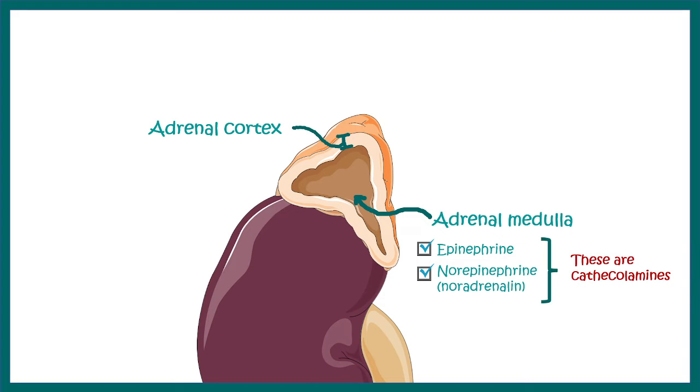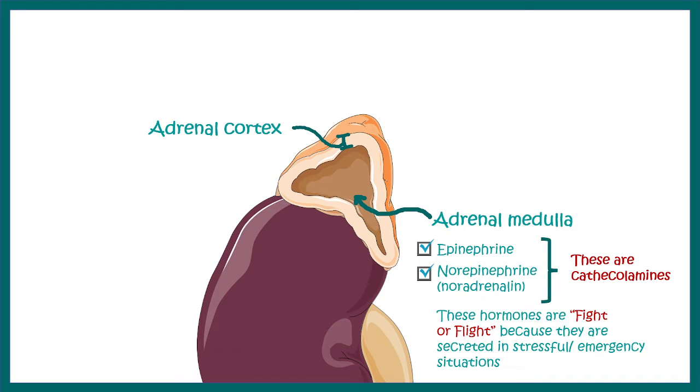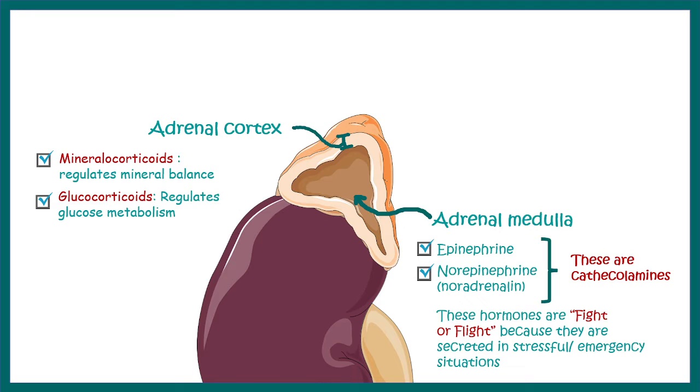Both these hormones are catecholamines. That means they are derived from amino acids, and they are actually derived from tyrosine. These hormones are responsible for the fight or flight response, and they are really important when your body is under a stressful situation or, let's say, in an emergency situation. In a moment we would try to understand this better with an example. On the other hand, adrenal cortex secretes mineralocorticoids which regulate mineral balance, glucocorticoids which regulate glucose metabolism, and androgens which stimulate masculine properties.